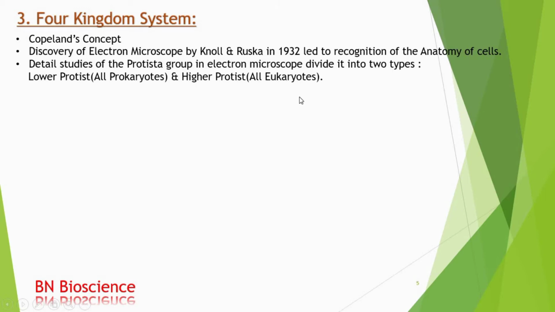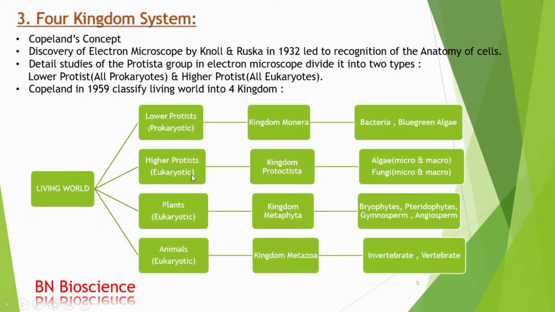They have a true nucleus. So Copeland in 1959 classified the living world into four kingdoms: Monera, Protoctista, Metaphyta, and Metazoa. So let us discuss in detail. Here he classified the living world into the four kingdoms: Monera, Protoctista, Metaphyta, and Metazoa. First, the kingdom Monera. It includes all the lower protists that have prokaryotic cellular organization. These include the bacteria and the blue-green algae.